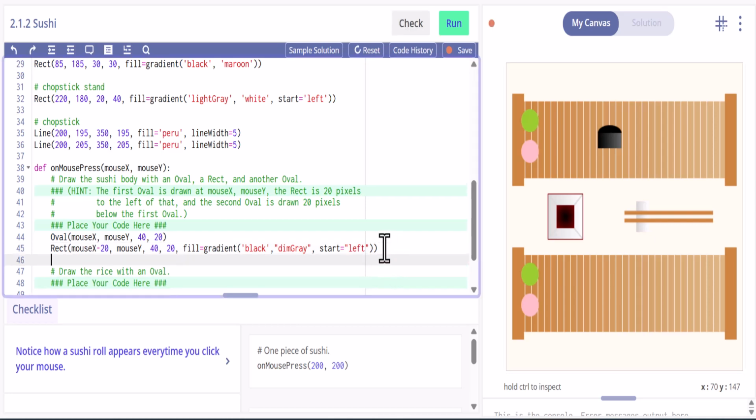Let's draw the last piece to this, which is our oval. Now this is keeping the mouse X, and then as it said up above, this is mouse Y plus, because we're going to go down 20, I believe it said.